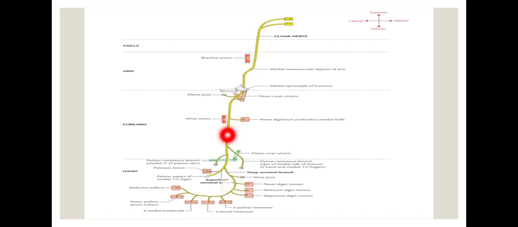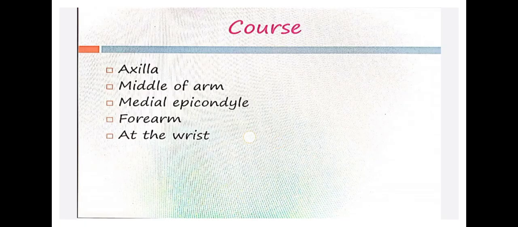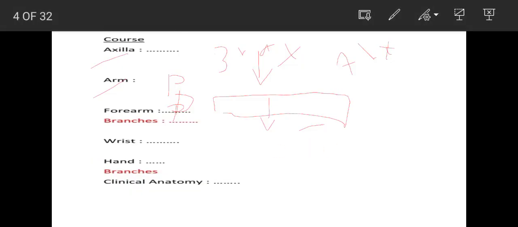Throughout its course in the forearm, it accompanies the ulnar artery. Its branches in the forearm and its branches in the hand are all very well appreciated in this diagram. So please draw this diagram and write it as a flow chart. This will definitely give you 10 to 12 marks out of 15 in university examination.